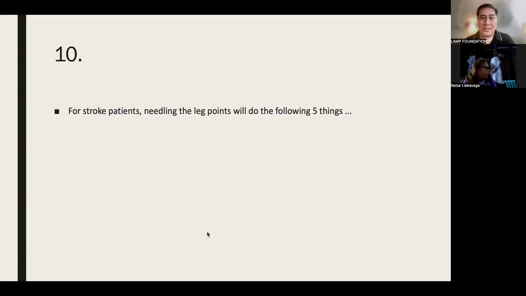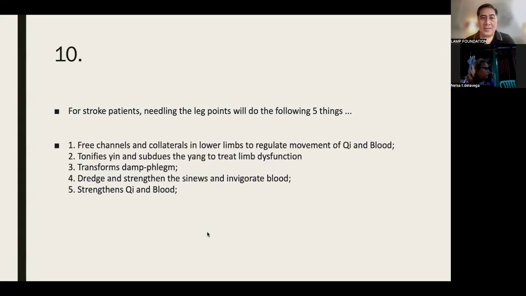For the stroke patients, needling the leg points will do the following 5 things. The same. It's the same. First, free channels and collaterals in the lower limb. So you're actually improving the flow, removing the obstruction. Second, we tonify the yin, subdue the yang. And then third, we transform.